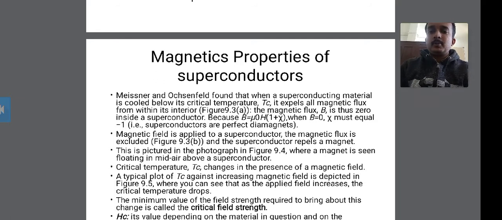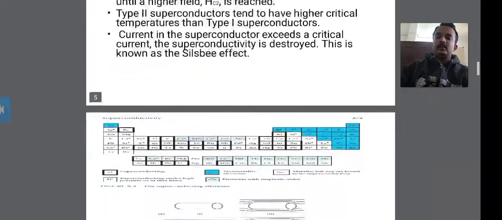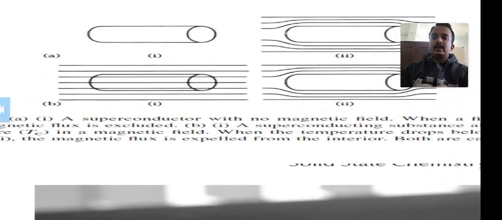Meissner and Ochsenfeld, two scientists, found that when a superconducting material is cooled below its critical temperature, it expels all the magnetic flux from within its interior.